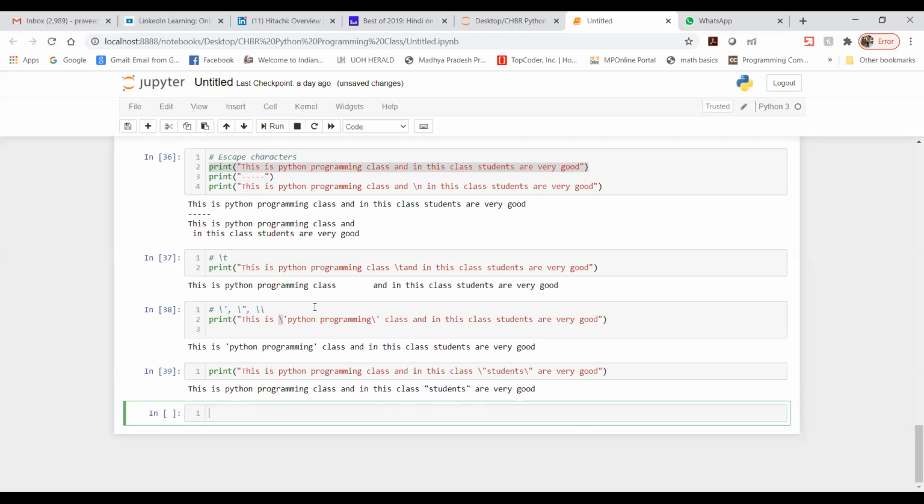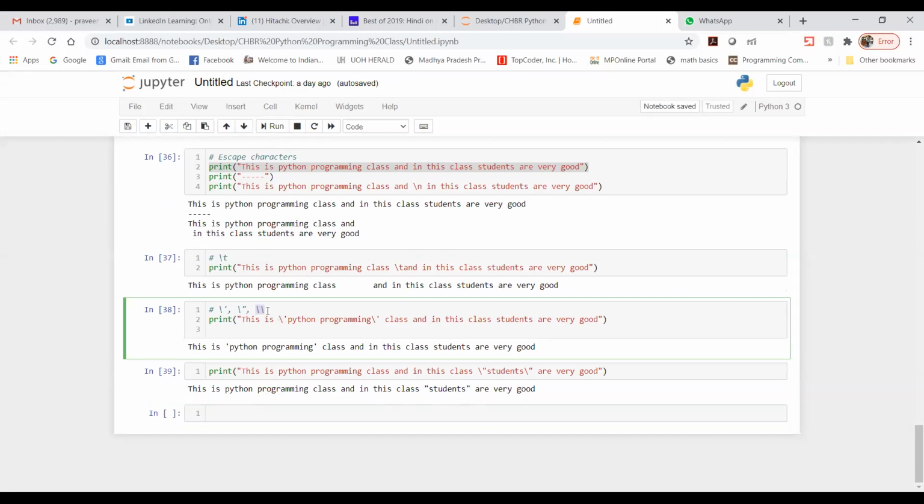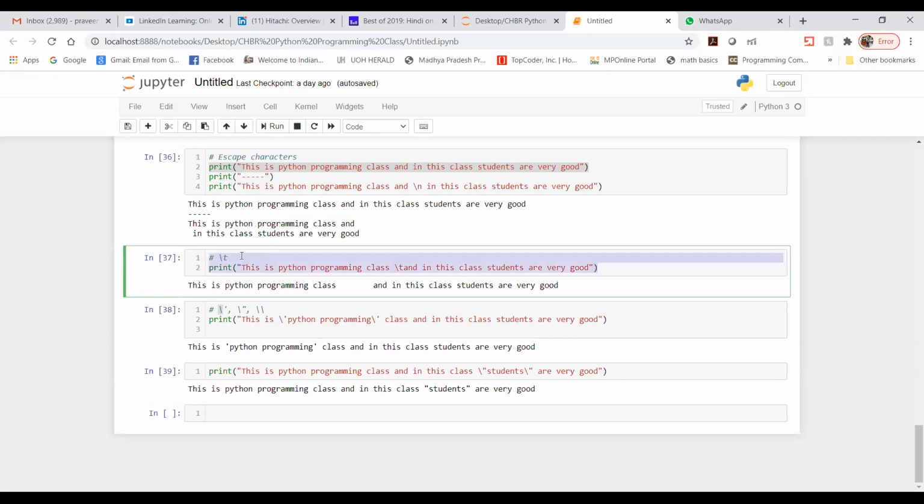Now you wanted to use this one, let's say. What is the purpose of using that? That is the backslash character. Suppose I wanted to print this backslash. How am I going to print it? If I use it a couple of times, then it is automatically getting printed.